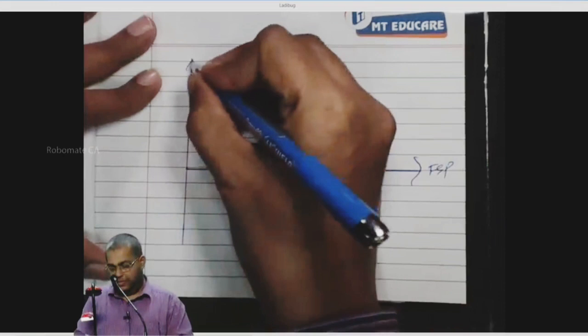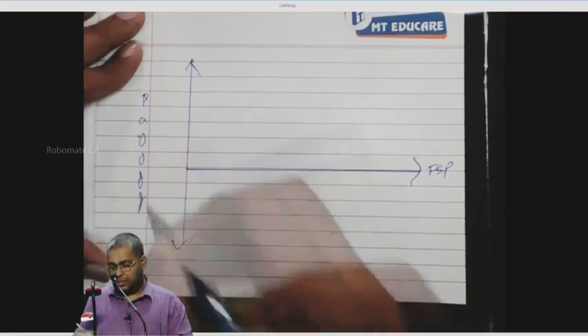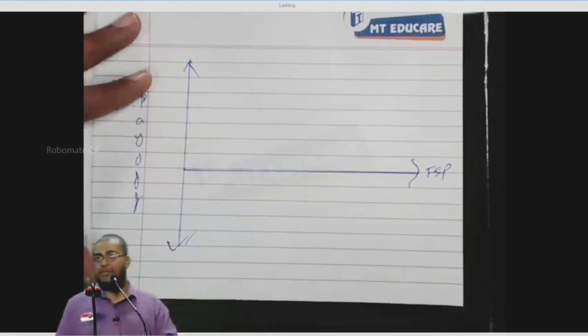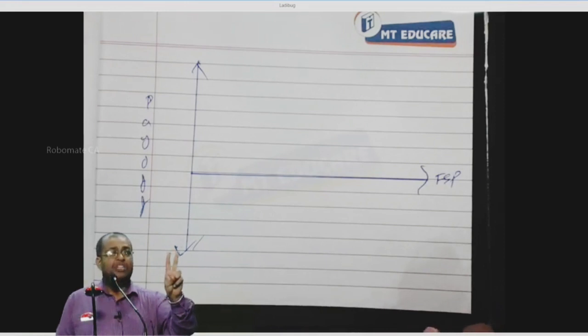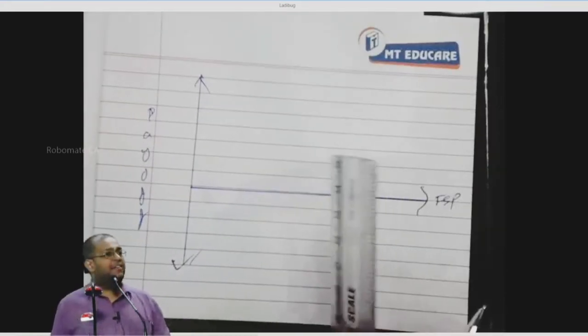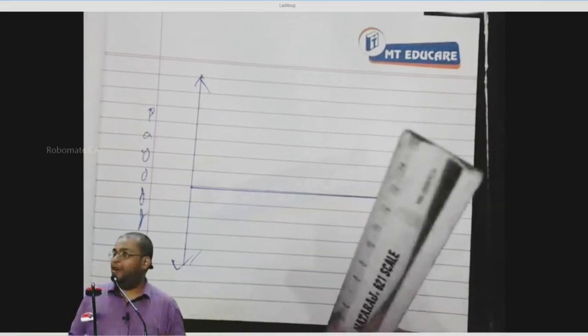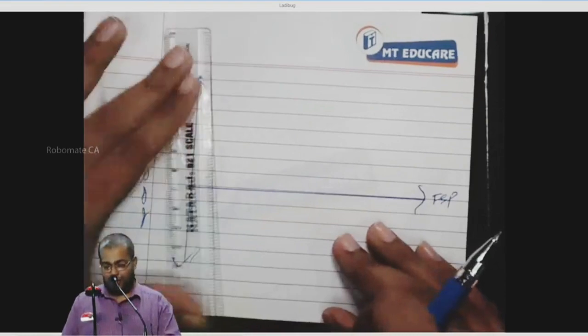Do along with me. FSP and then payoff. A straddle looks like a V, a short straddle looks like an inverted V. A strangle will look like a tub, like a bathtub we have, no? A tub. Okay?